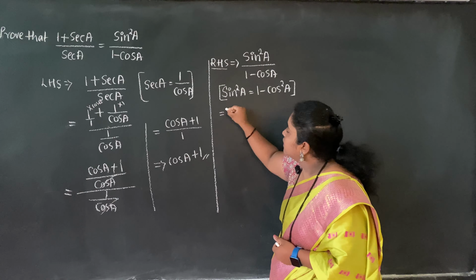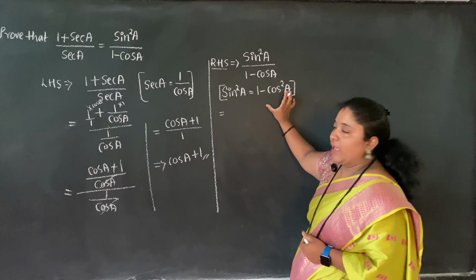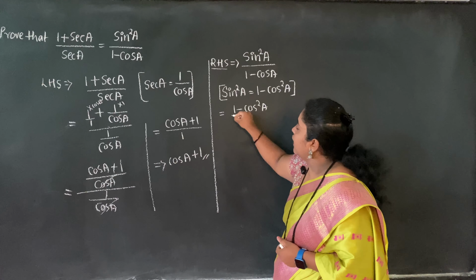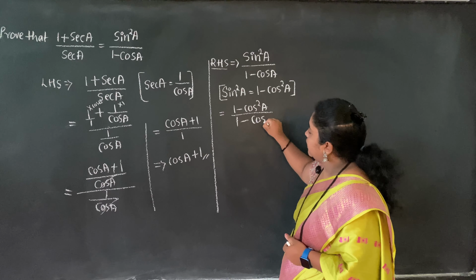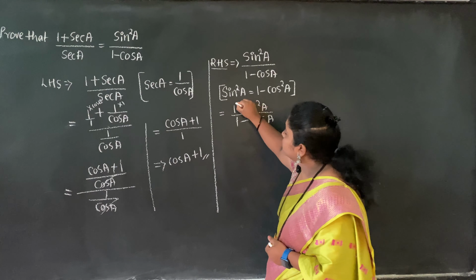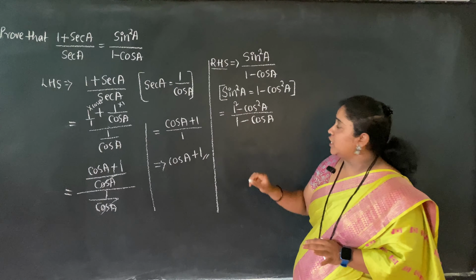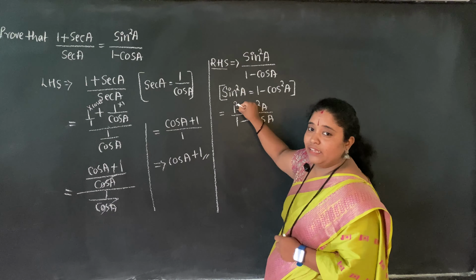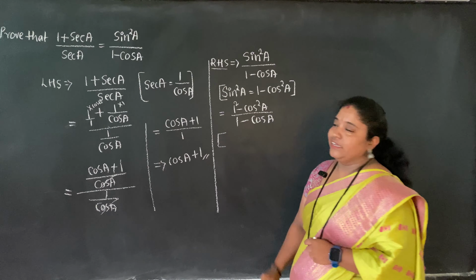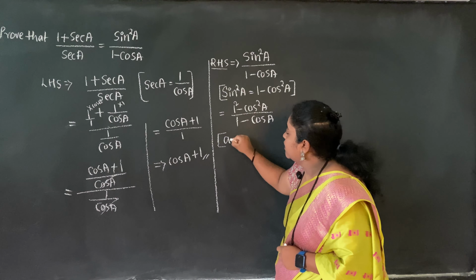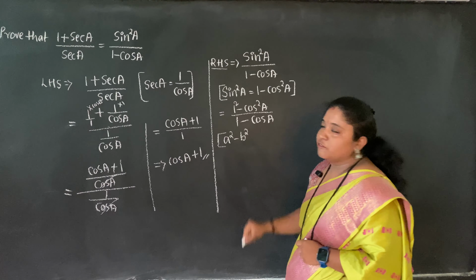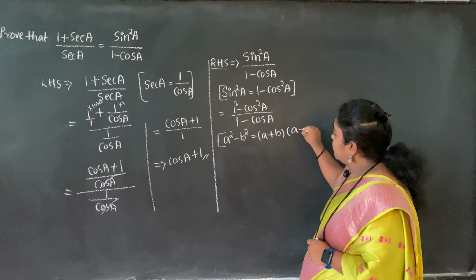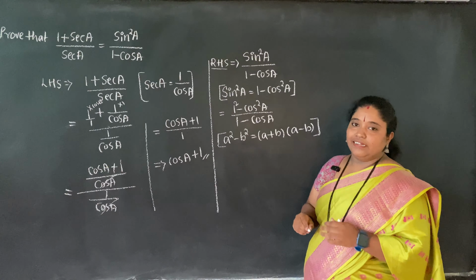If I put 1 minus cos square in place of sine square, what am I going to get? 1 minus cos square a whole divided by 1 minus cos a. If I put the square on the 1 also, the value is not going to change, because 1 square will be 1 itself. But why am I putting the square here? Because I can use an identity. Which identity can be used here? a square minus b square is nothing but a plus b into a minus b. This is the identity I am going to use.